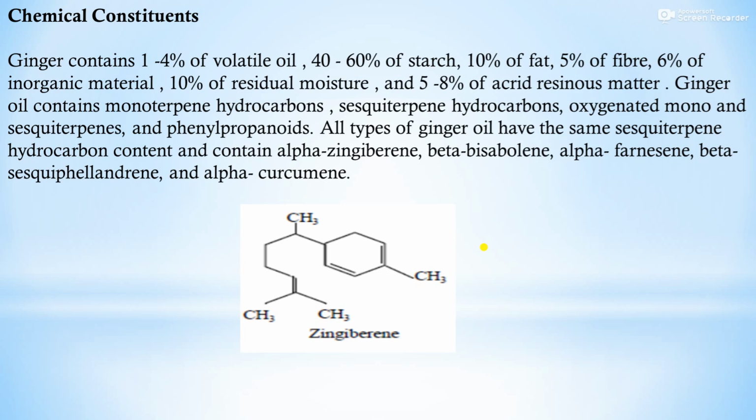All types of ginger oil have the same sesquiterpene hydrocarbon content and contain alpha zingiberene, beta bisabolene, alpha farnesene, beta sesquiphellandrene and alpha curcumene. These are the chemical constituents. You can see the structure of zingiberene.